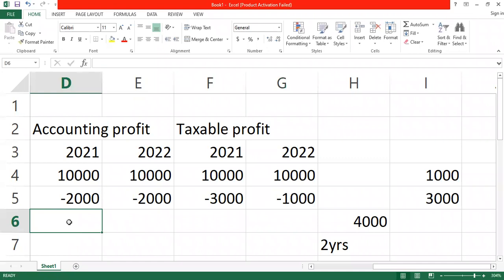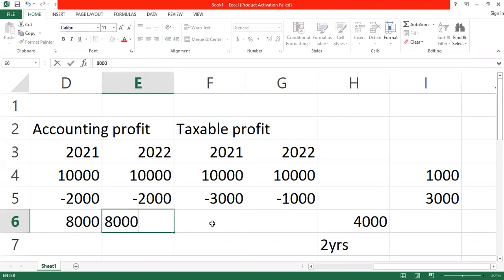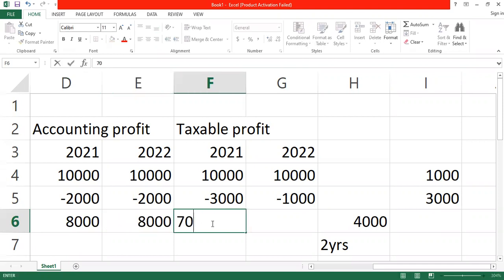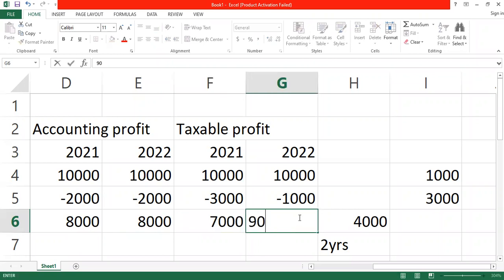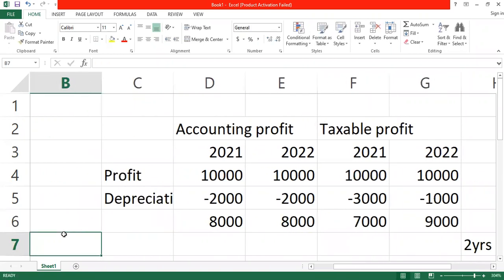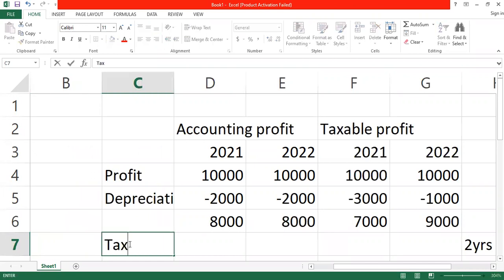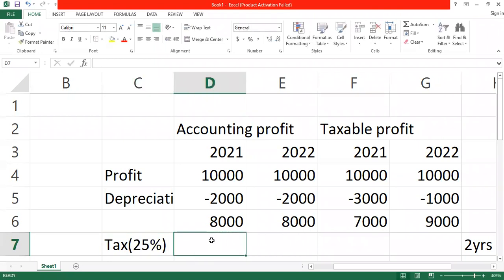So let's look at our profit after depreciation for each year. It will be 8,000, 7,000 over here, and 9,000 over here. Our tax is 25%. So what will be the tax for 2021 under accounting profits? What will be the tax for the first year? It will be 2,000.